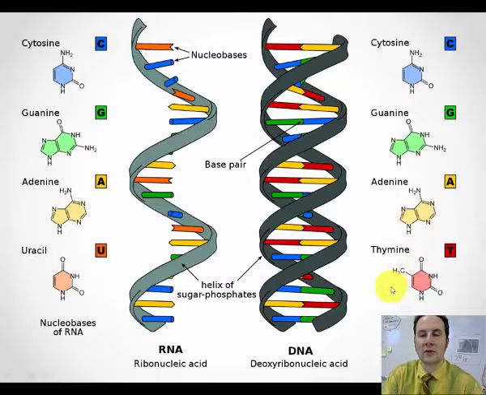Now check this out. If you look at the structure of thymine over here and uracil over here, really the only difference is this methyl group, or what we call that CH3 group here. So 4 atoms different between the two. That's kind of cool. 4 atoms different. You go from something that's very much DNA to something that is very much not DNA. And it's just 1 carbon and 3 hydrogens different.